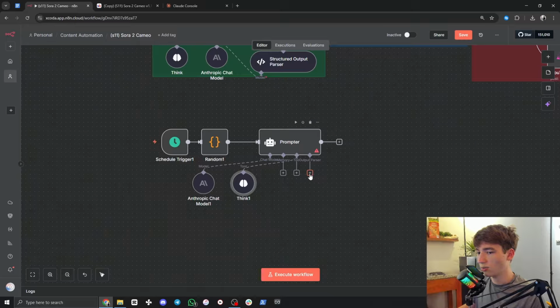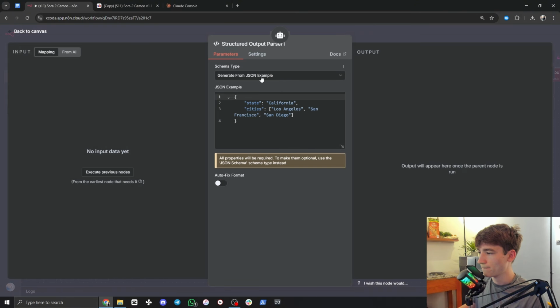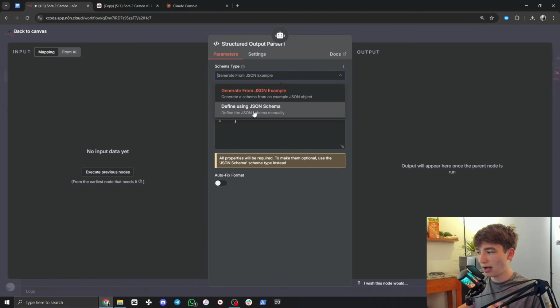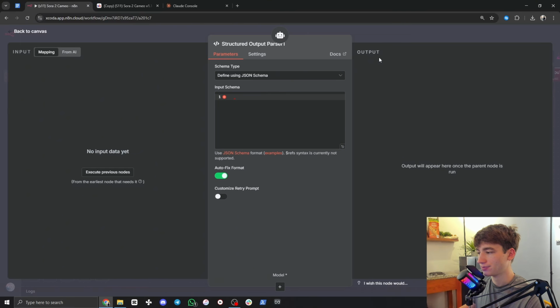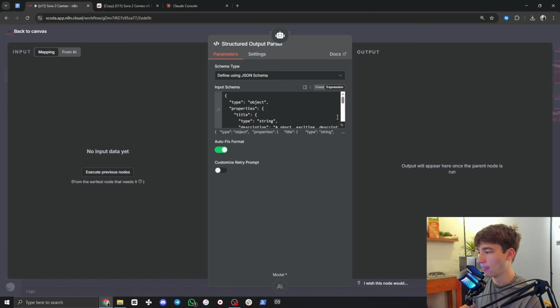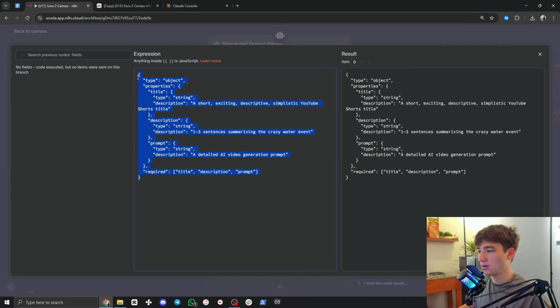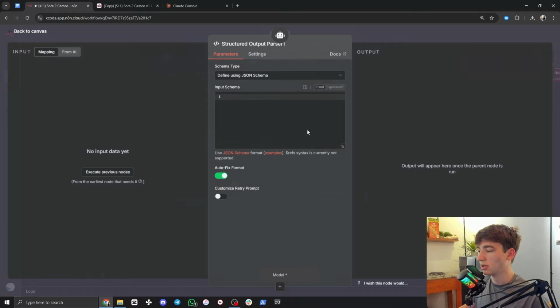If we click on output parser, this little plus, structured output parser, make sure you change this to define using JSON schema. Turn on autofix format. And for this right here, just delete that. I'm going to go back into my output parser and open this up. Again, you can screenshot this with ChatGPT. Copy that, and I'm going to paste it into here, into our workflow.